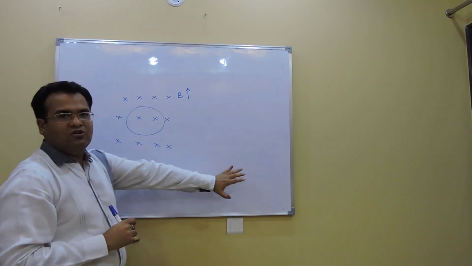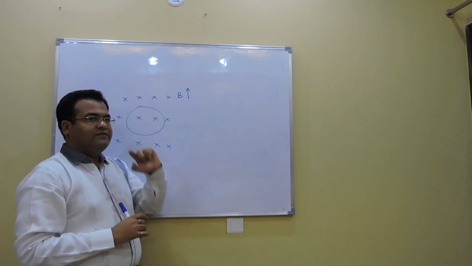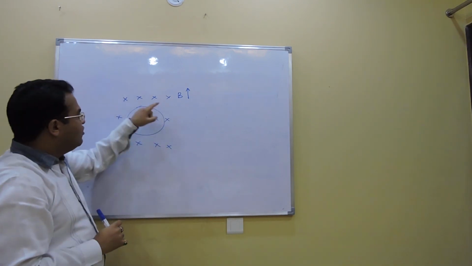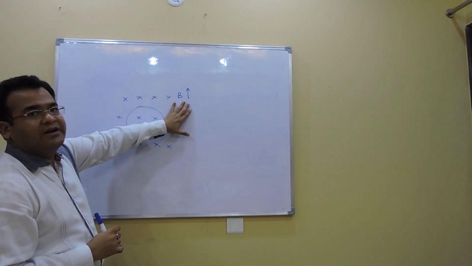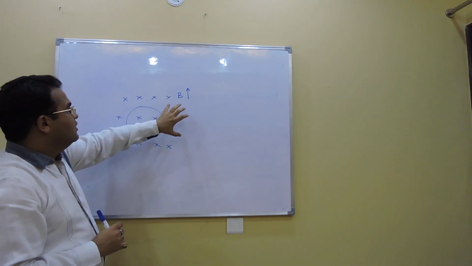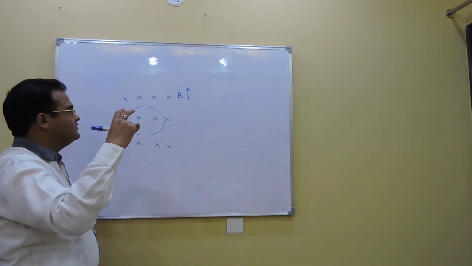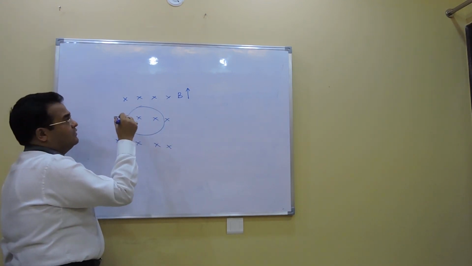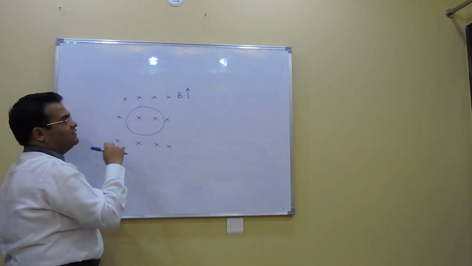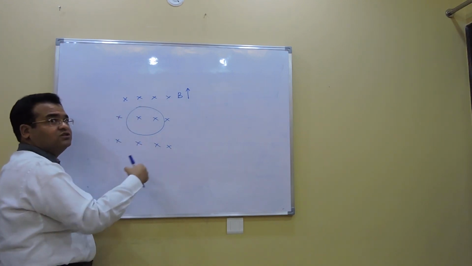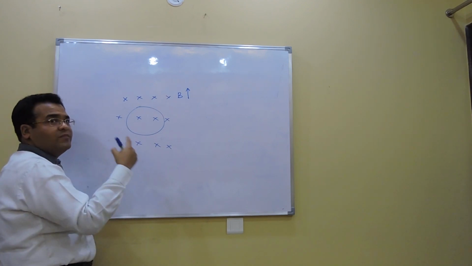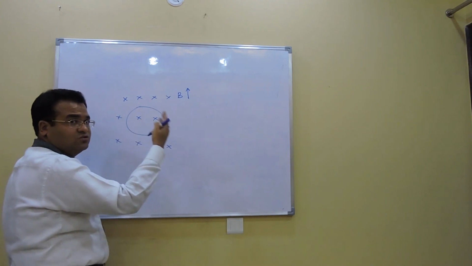Now what is Lenz's law saying? It says that it opposes the change that caused it. What is causing the induced current? Increase in magnetic field, right? Now if the magnetic field is increasing, flux is increasing, which is going inside, right? Now it says that the current which is getting induced in the loop will produce flux or magnetic field opposite to that.